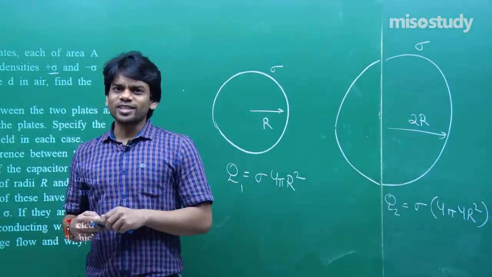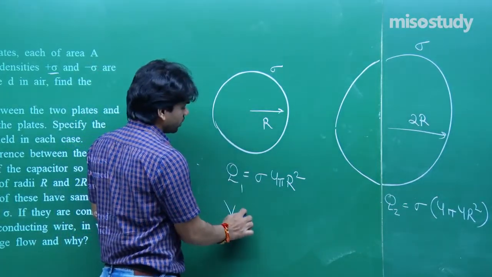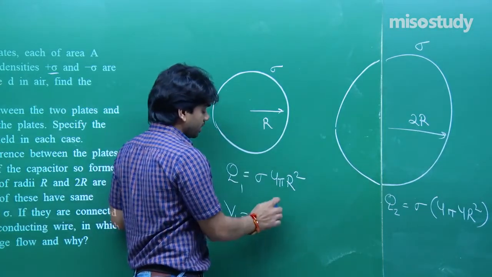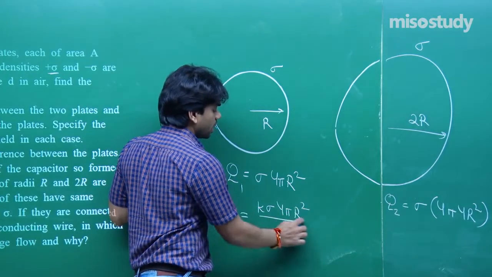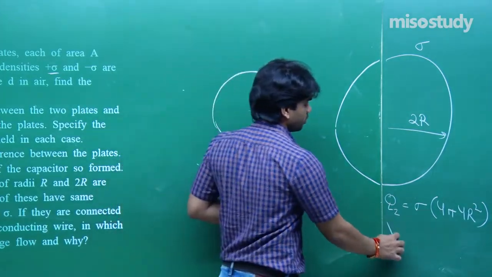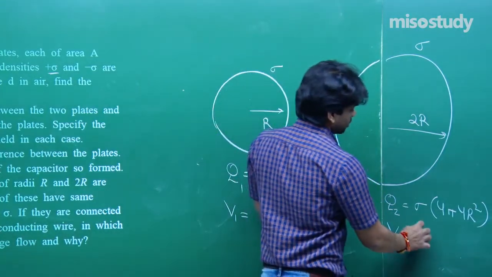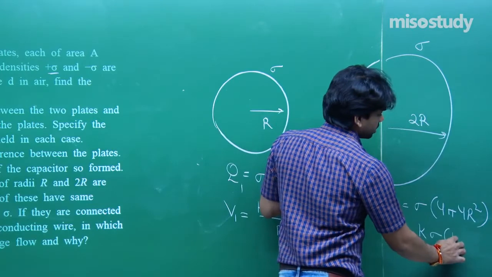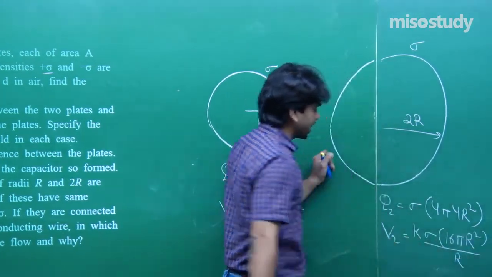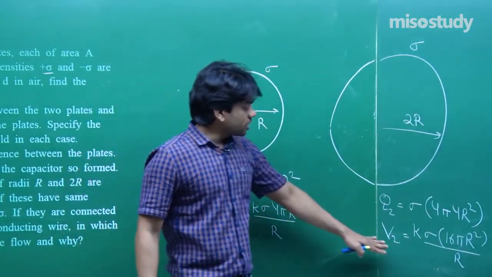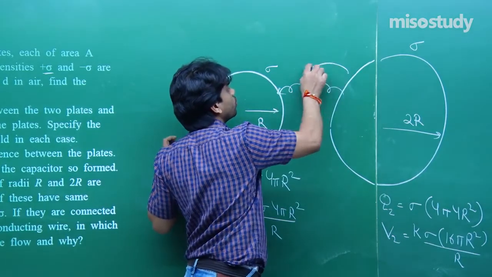Now, let us talk about the potential. We all know that the surface potential, if I join it with a wire and calculate it, V1 will be equal to K Q by R. And its potential V2 will be K Q by R, so K sigma 16 pi r square by R. Just check, its potential V2 is higher. So charge has to flow from here to here.